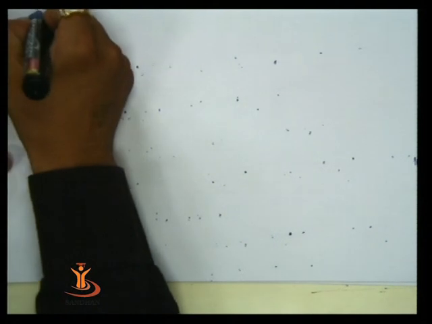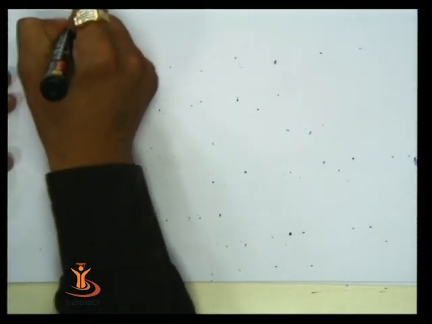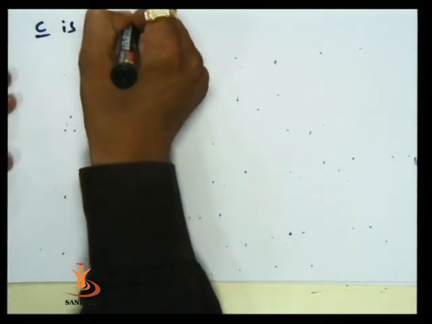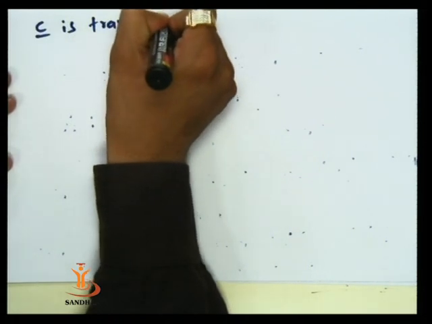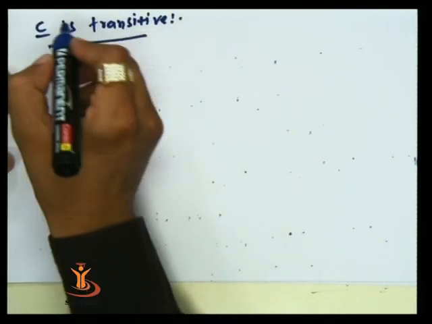And next one is, subset or equal is transitive. This is also obvious.